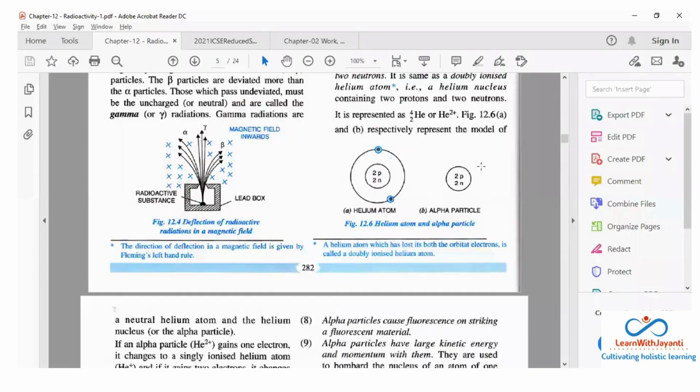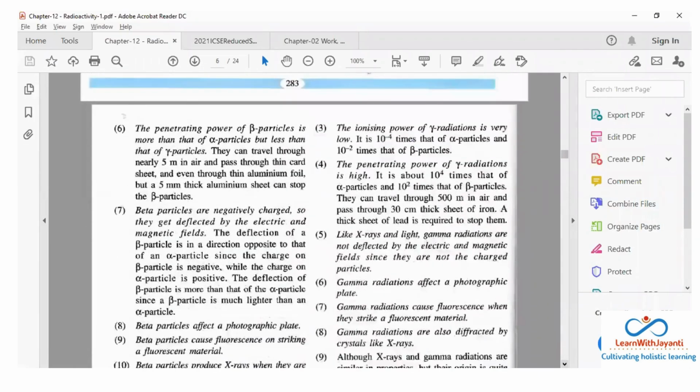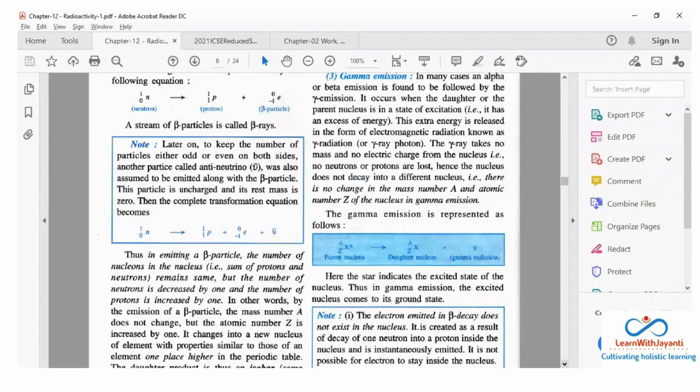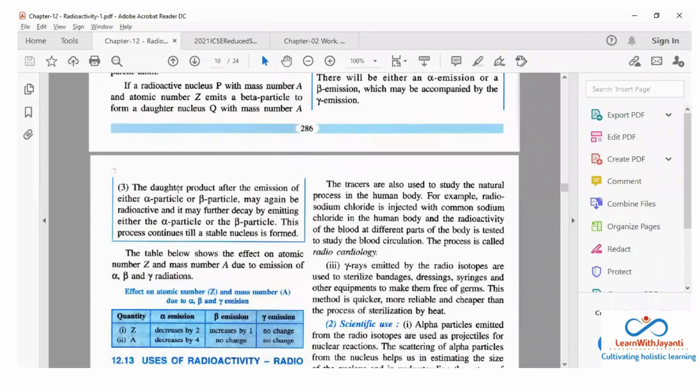So alpha particle does not consist of orbital electrons. Normally orbital में कितने electrons होंगे? 2 electrons होंगे ना, but alpha particle में क्या होगा? There will be only the nucleus. Okay, this is called alpha particle, and beta particle is just a fast moving electron. That's it. Any doubt in this? No, ma'am. Okay, the daughter product. Okay, the daughter nucleus after the emission of alpha and beta particle may again be radioactive. हो सकता है वो भी radioactive like thorium, polonium ऐसा होता है.